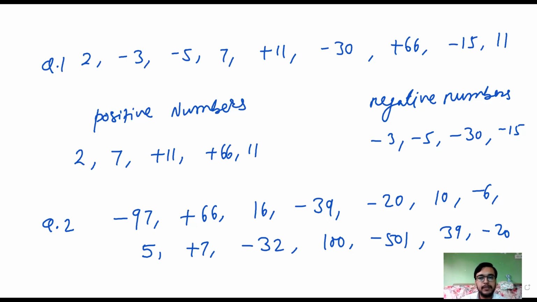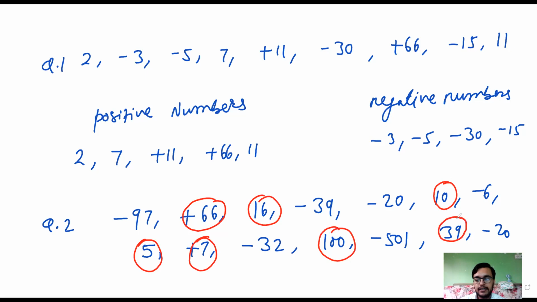Now, what are positive numbers? Positive numbers are plus 66, 16, 10, plus 5, plus 7, 139. These are positive numbers. The numbers that are circled in red color are positive numbers. Now, what are negative numbers? The numbers that are circled in green. Minus 97, minus 39.